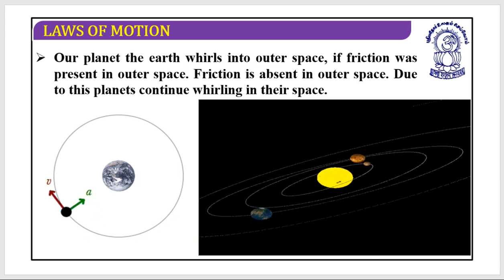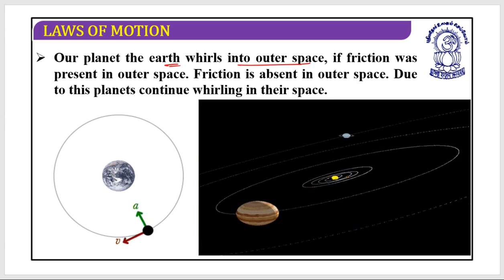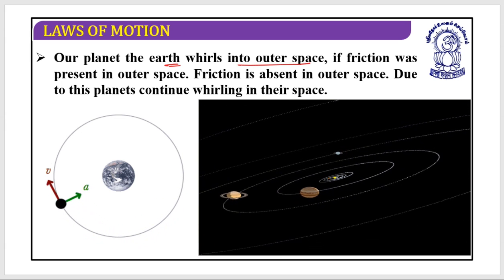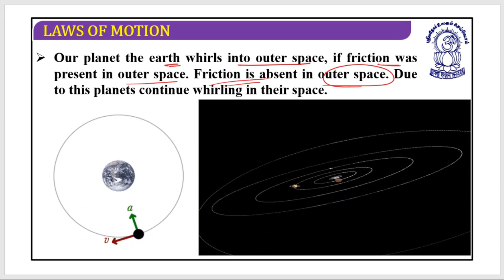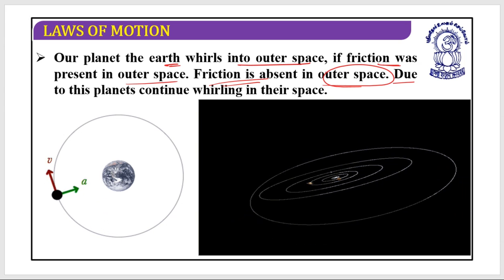One more situation: our planet, the earth, whirls in outer space. In outer space friction is absent, due to which planets continue whirling in their space.